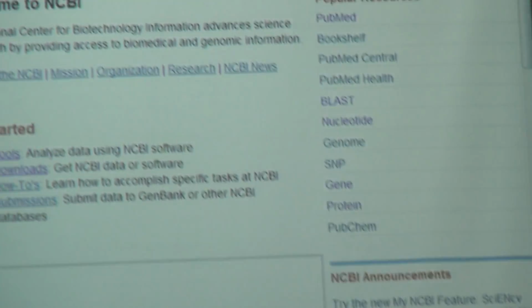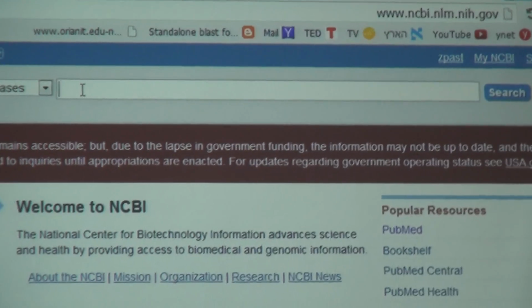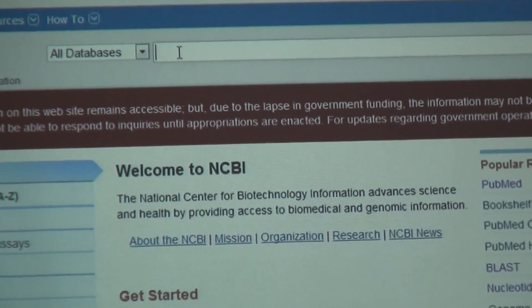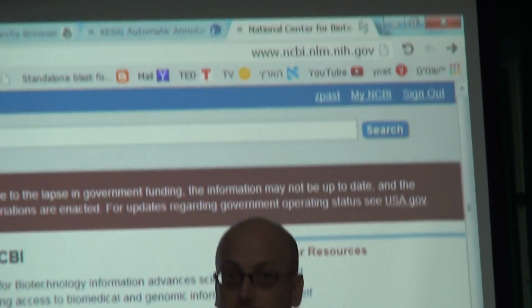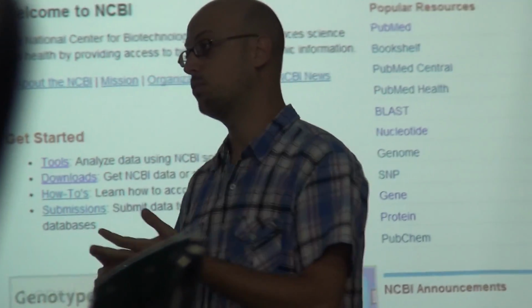So, how do we compare human to chimpanzee? We want to see how close they are. Do we look at DNA or protein?